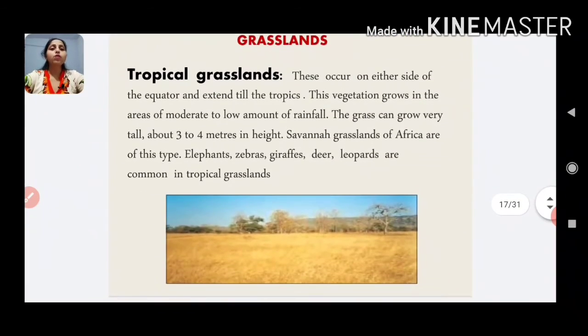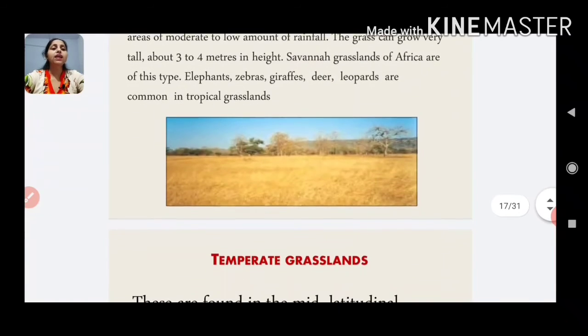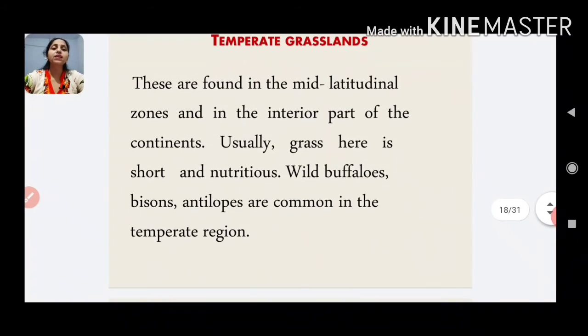Now let's talk about grasslands. Tropical grasslands occur on either side of the equator and extend till the tropics. This vegetation grows in the areas of moderate to low amount of rainfall. The grass can grow very tall, about 3 to 4 meters in height. Savanna grasslands of Africa are of this type. Elephants, zebras, giraffes, deer, leopards are common in tropical grasslands.